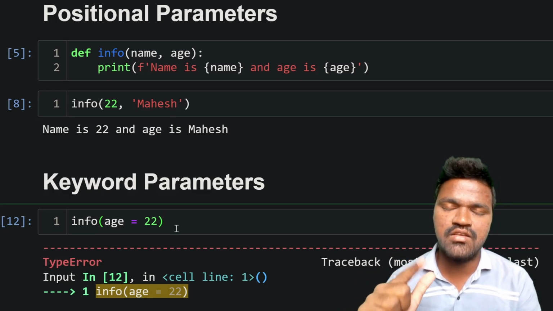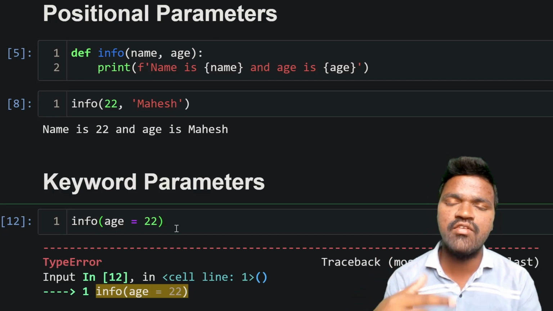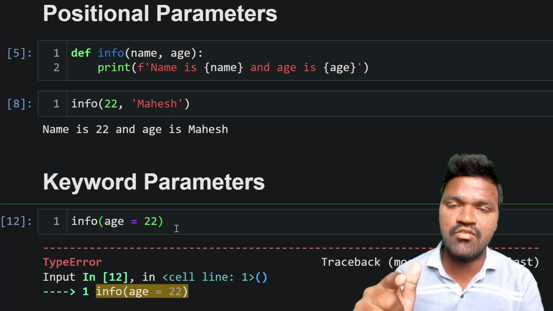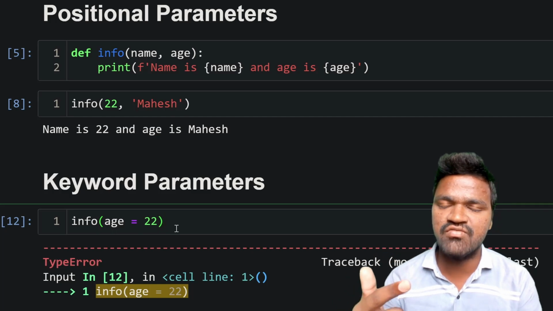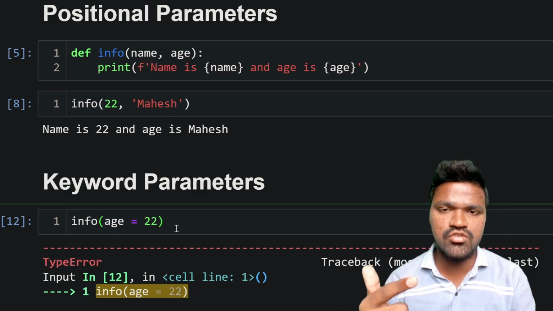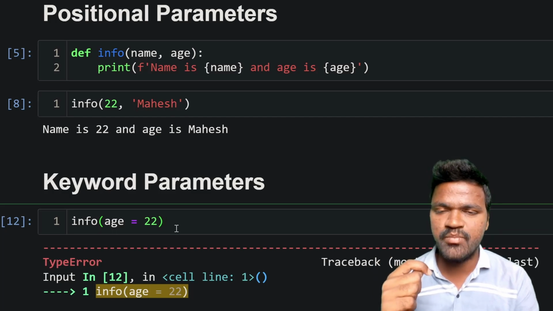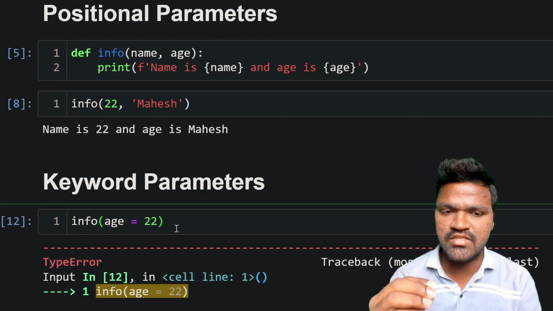After that, it is okay if you don't know the order. Even if you interchange the order, it is fine, but you need to mention the keywords. Whatever parameter names you have in the definition of the function, you need to pass exactly those parameters, then only you can get the exact result. I hope this gives you a clear understanding about positional arguments and keyword arguments.